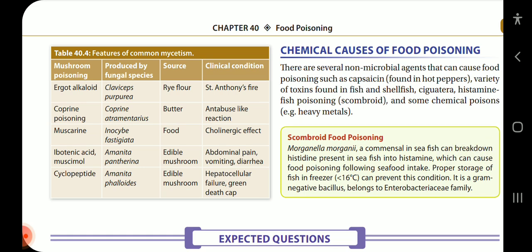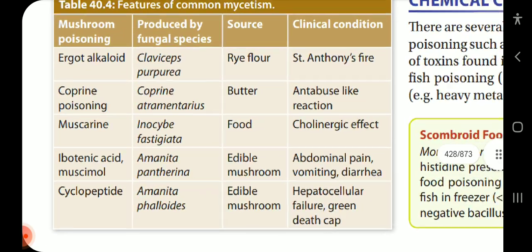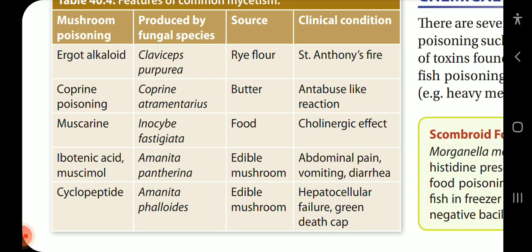Now, the features of common mycetism. Mushroom poisoning: ergot alkaloid produced by Claviceps purpurea. Source is rye flour. Clinical condition: Saint Anthony's fire. Coprine poisoning caused by Coprinus atramentarius. Source: butter. Antabuse-like reaction.